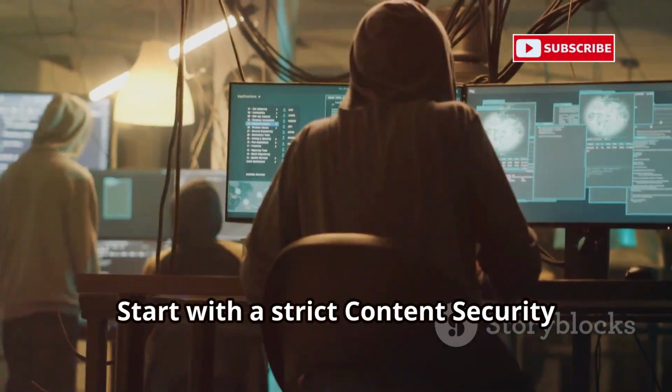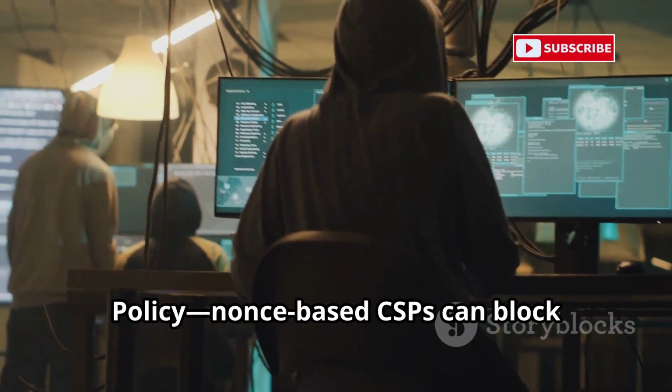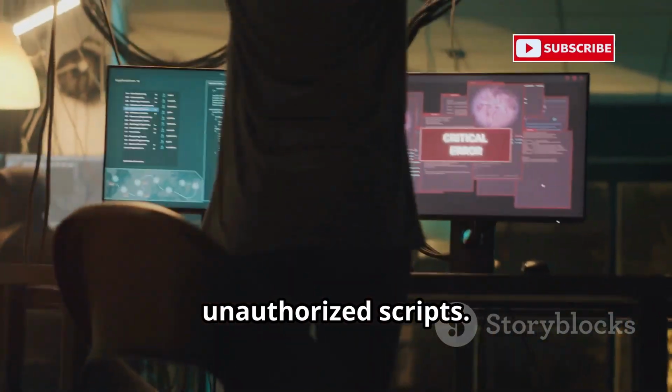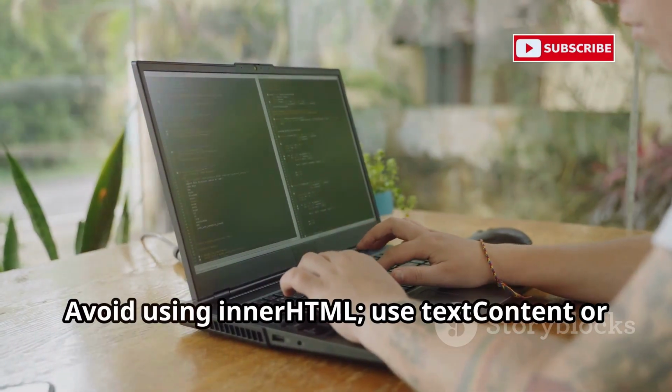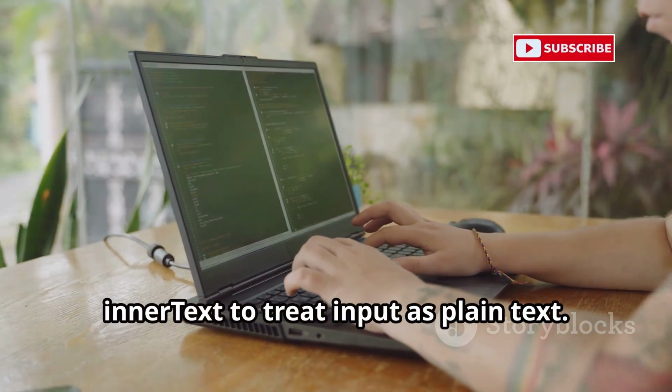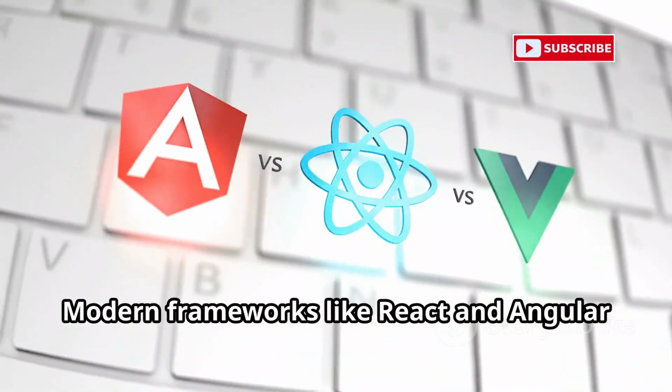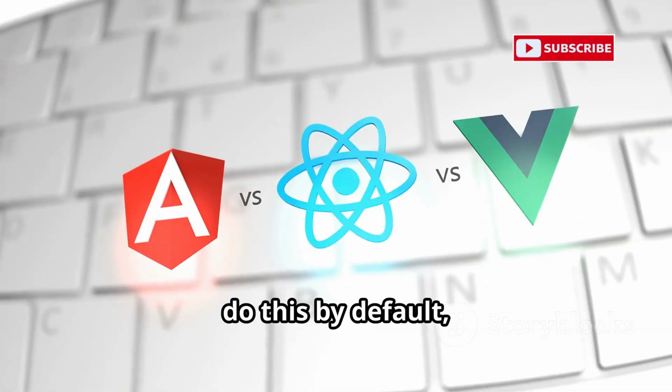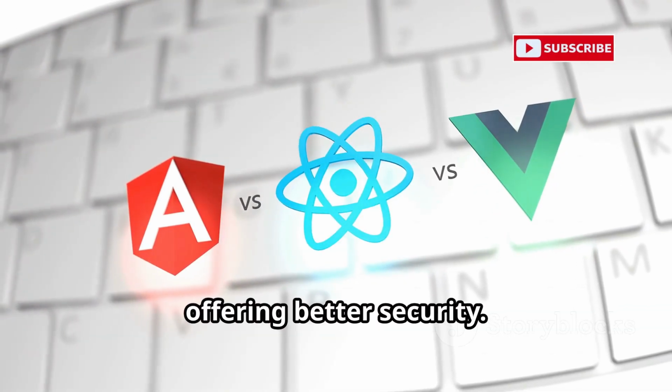Start with a strict content security policy. Nonce-based CSPs can block unauthorized scripts. Avoid using innerHTML. Use textContent or innerText to treat input as plain text. Modern frameworks like React and Angular do this by default, offering better security.